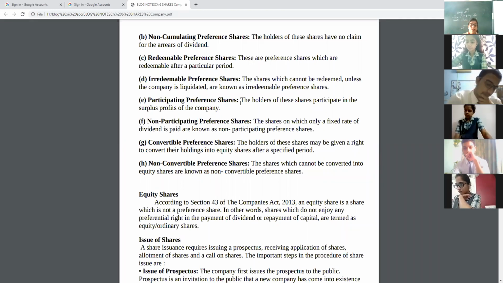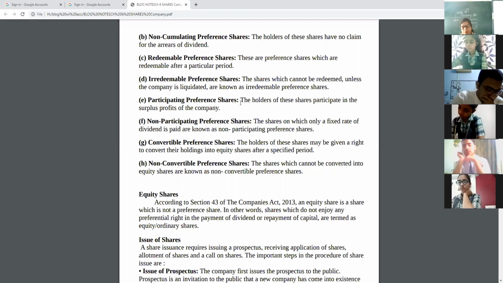Now next is convertible or non-convertible. Convertible means these shareholders have the right to convert their holdings into equity shares after a specified period. These are the benefits a shareholder can get.